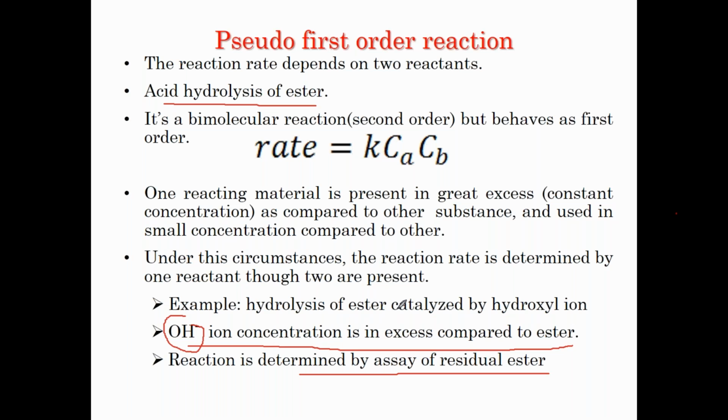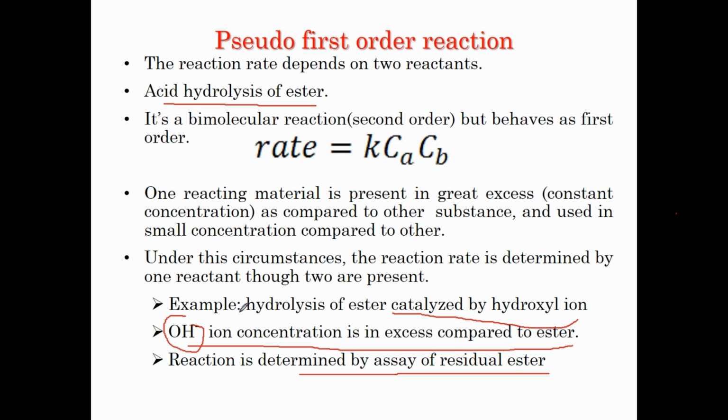So it's catalyzed by the hydroxyl ion. The degradation of the ester happens because of the hydroxyl ion which is present in the medium, that is water, and this hydroxyl ion is in excess. So when the reaction happens between the ester and this hydroxyl ion, the ester reduces faster compared to the OH ion. It means the OH ion amount is changing very little because it's always present in excess. So the only change happening is the change in the ester content.